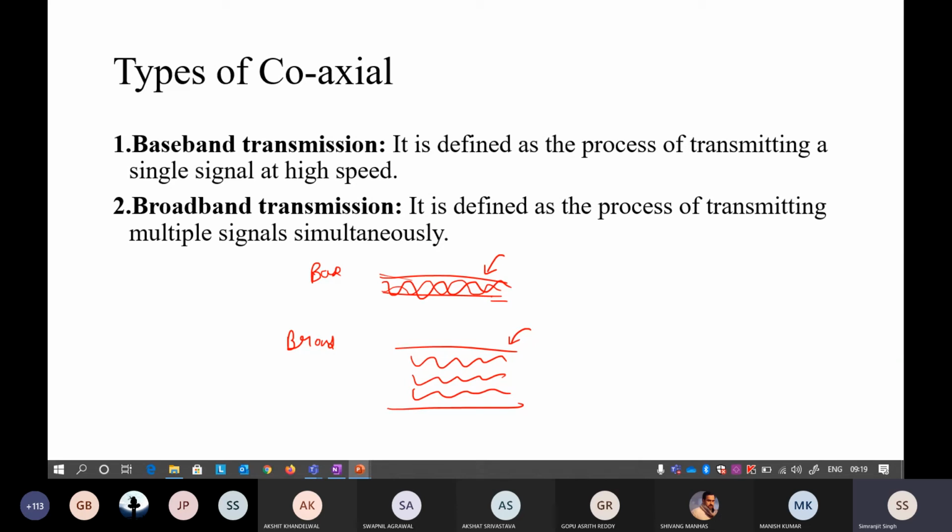Baseband will definitely be used when you want to send a signal one way, like for TV. There is only one-way signal that your cable TV operator sends to your home. You do not send any signal back to your cable TV. It does not happen. So in cable TVs, most of the time you will see baseband transmission.